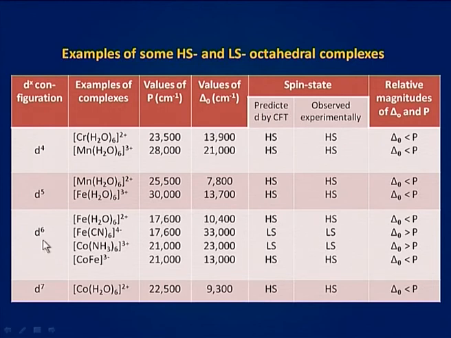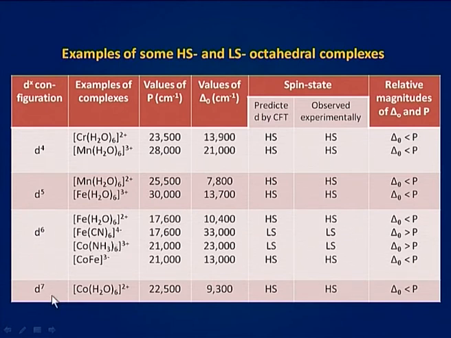For D6 configuration, if we take the example of Fe(CN)6 4-, we see that delta O is greater than P. Therefore, CFT states that low spin complex must be formed here, and experimental facts also shows that this complex is a low spin complex.